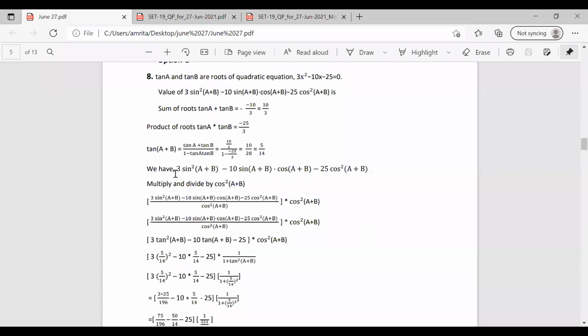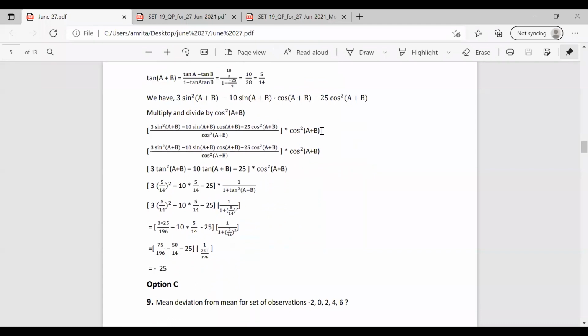So what we are going to do is multiply and divide this equation by cos²(A+B). We can replace this equation in terms of tan. So it becomes 3 sin²(A+B) − 10 sin(A+B) cos(A+B) − 25 cos²(A+B) by cos²(A+B), into cos²(A+B).